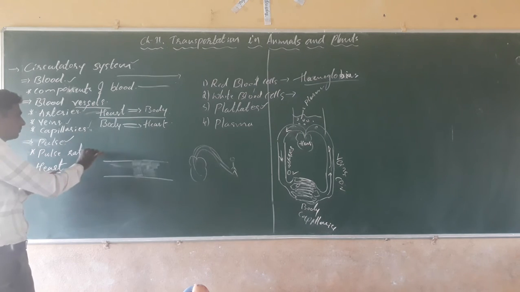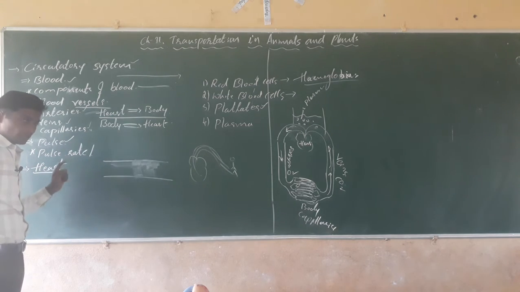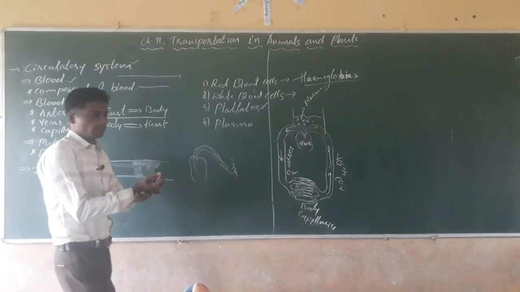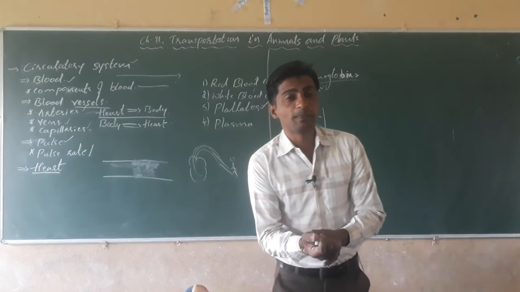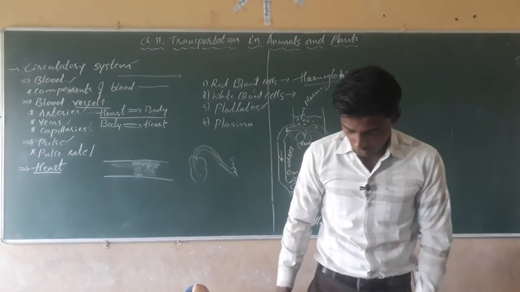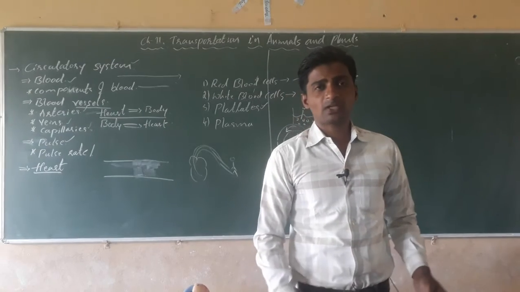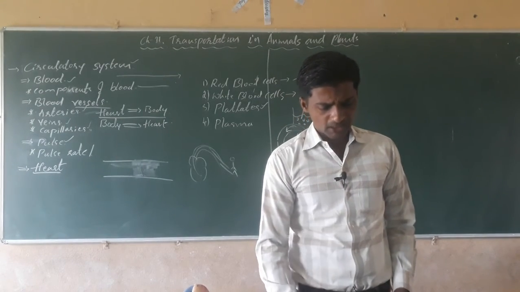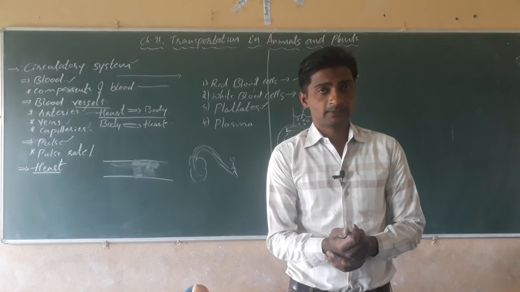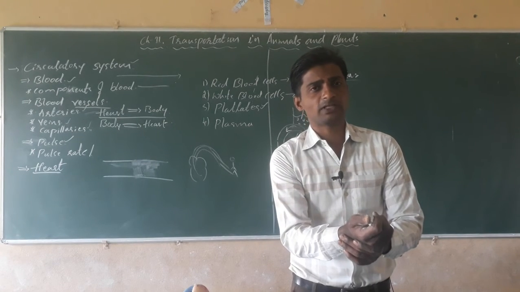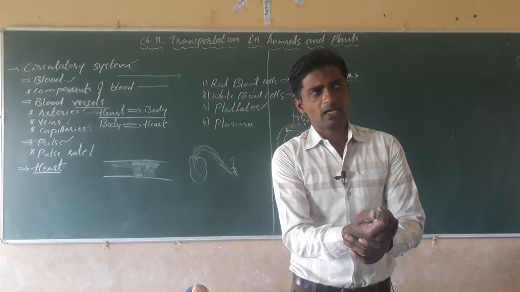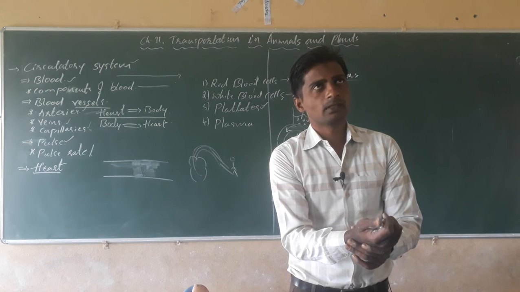Next, the number of pulses per minute. We can count that by holding here. Within 1 minute, how many beats are we seeing? You also have to calculate with the help of a stopwatch. For 1 minute, how many pulses are there? We calculate by holding below the wrist and identifying how many beats there are.